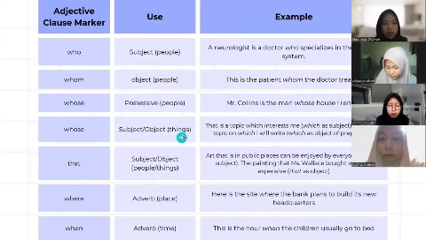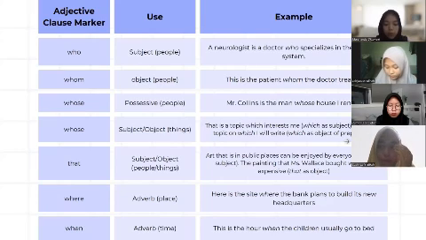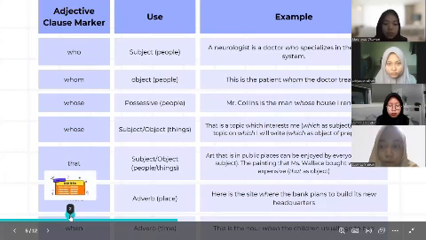Which is subject or object, used for things. The example: that is a topic which interests me. Which is a subject. That is the topic on which I will write. Which is the object of a preposition. That is subject or object for people or things. The example: that is in a public place can be enjoyed by everyone. That is the subject.